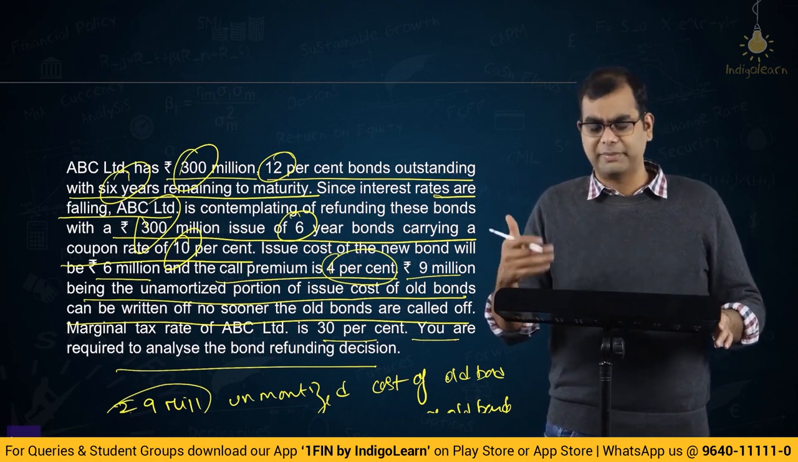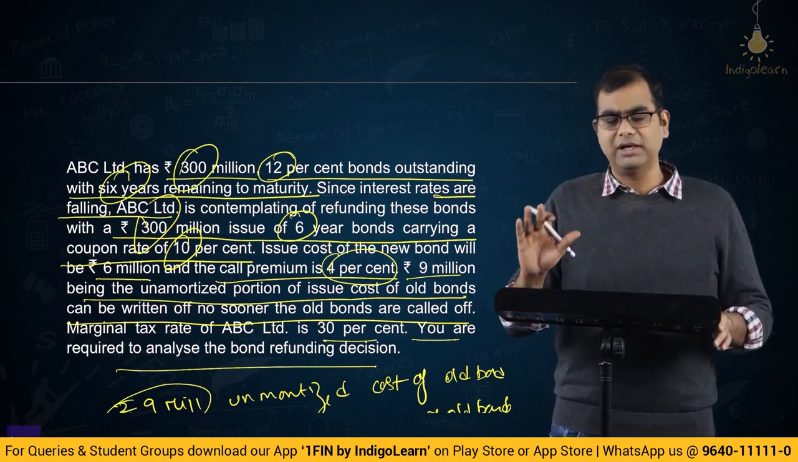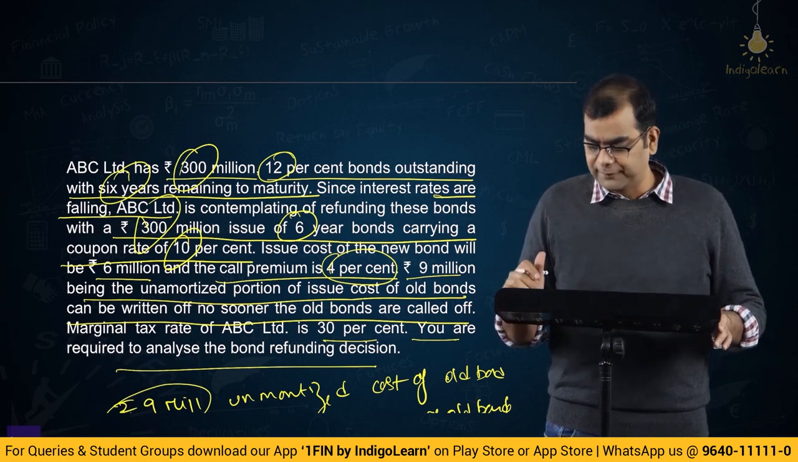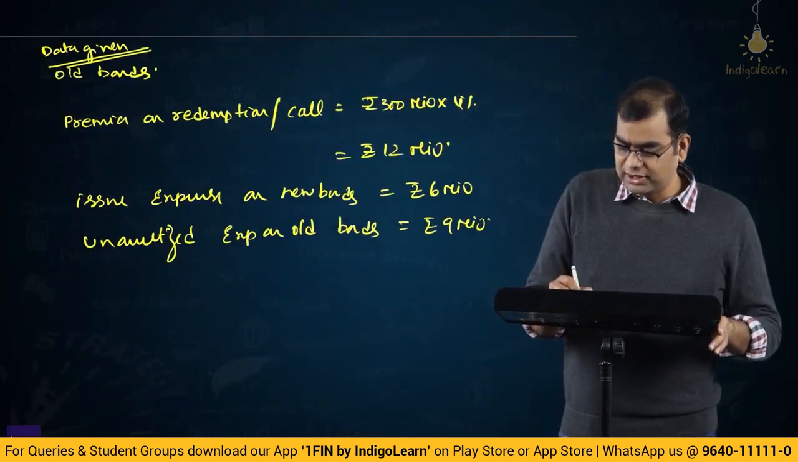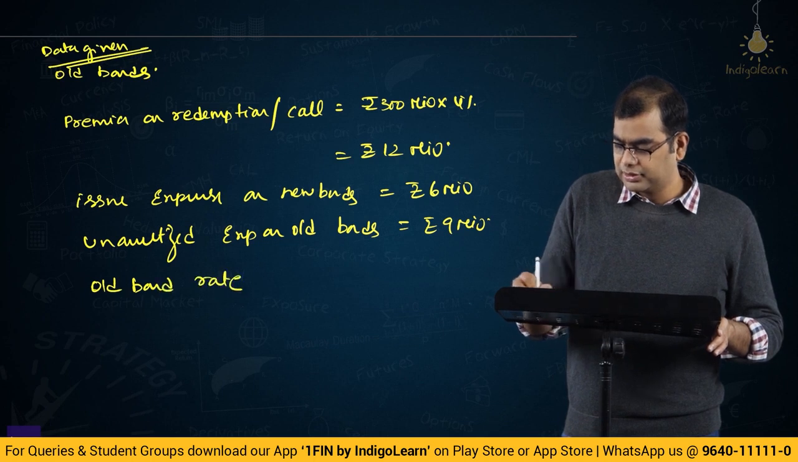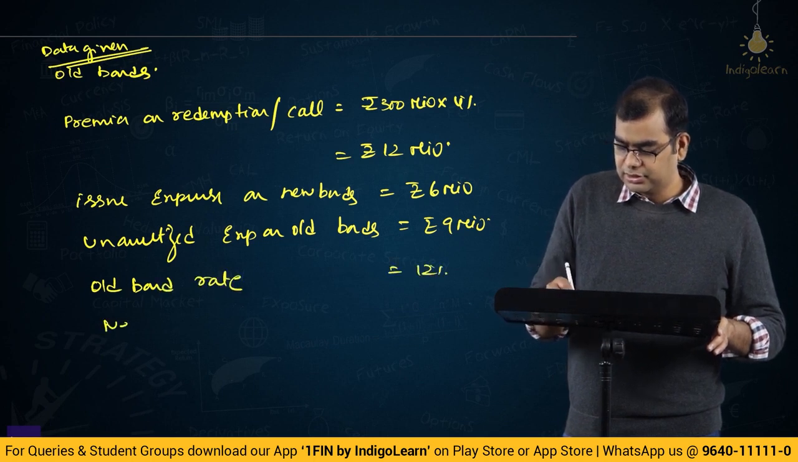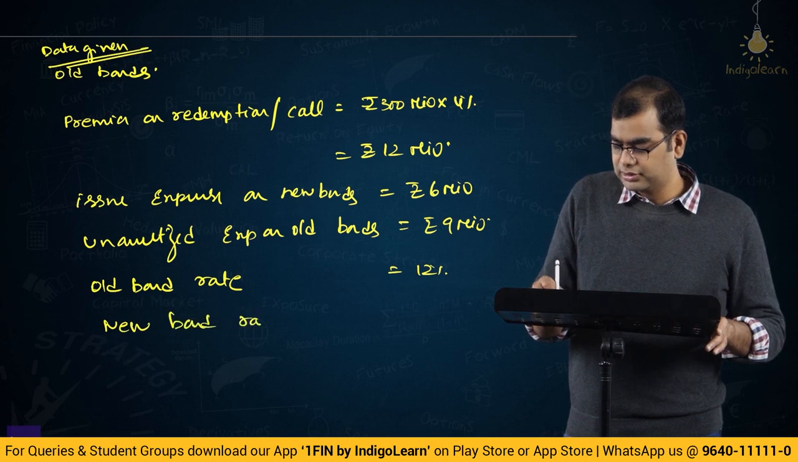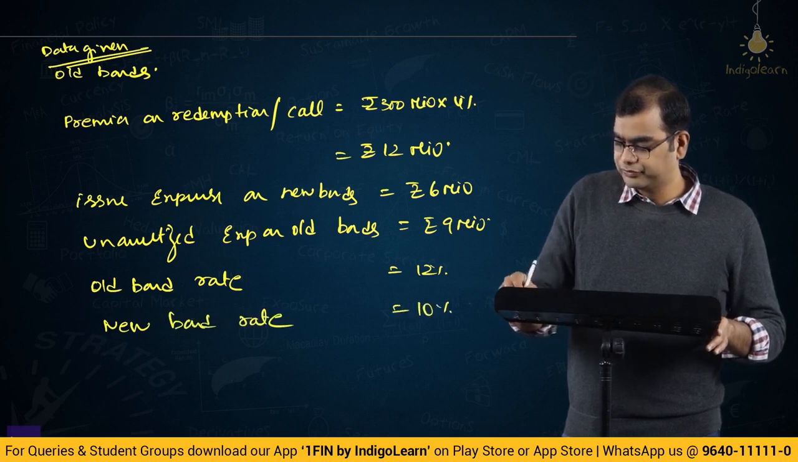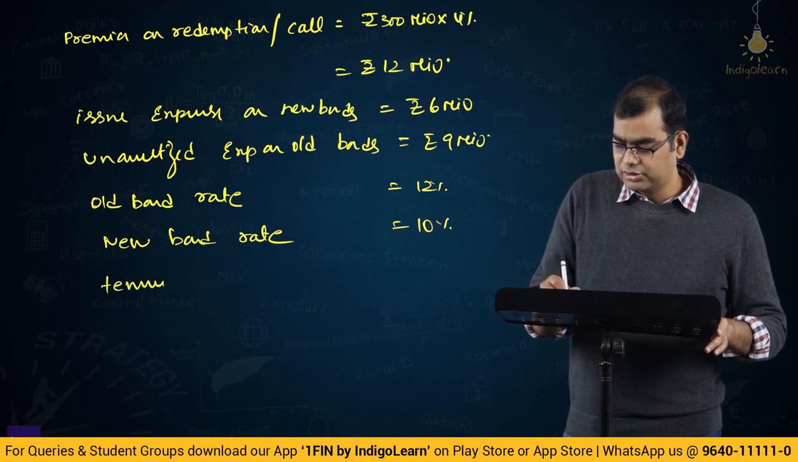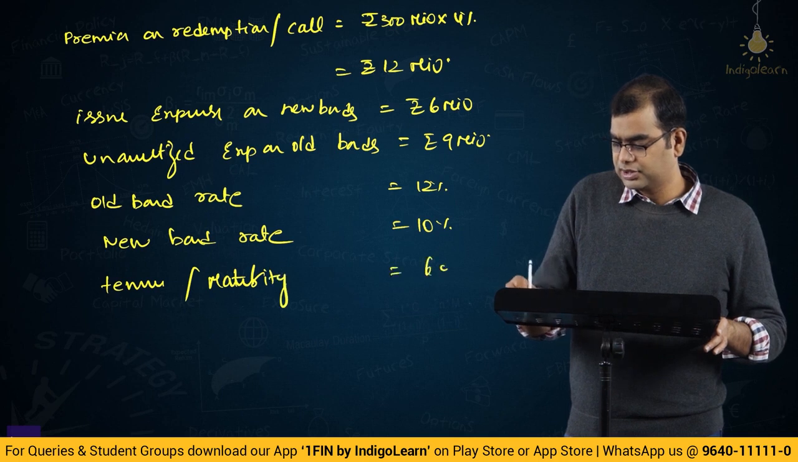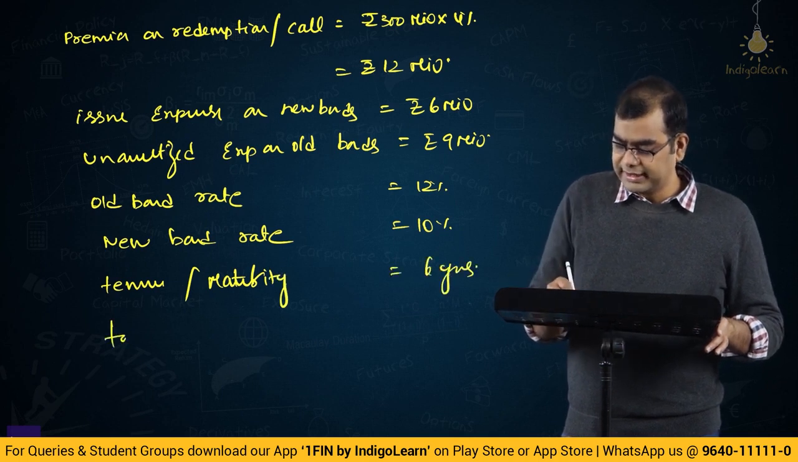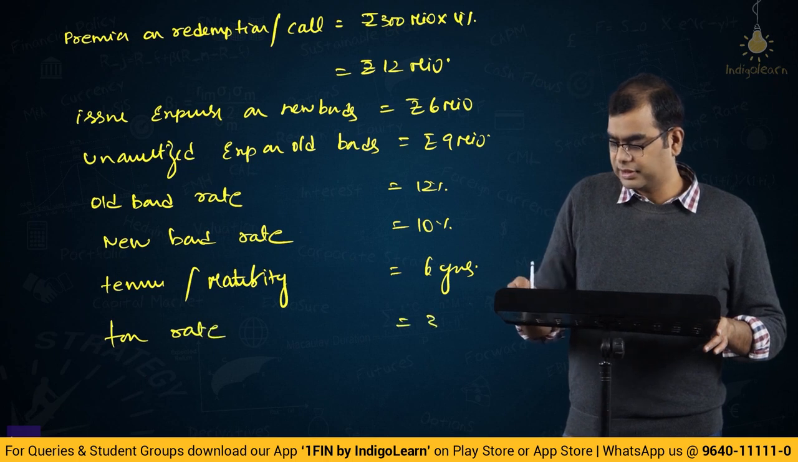Obviously, there are these additional premia and all of that. We will come to that. But broadly, the 300 new will replace 300 old on a face value basis. Okay. Now, what are the other costs or other data? What is given? Old bond rate is 12%. New bond rate is 10%. Tenure stroke maturity is 6 years. Then tax rate is 30%.